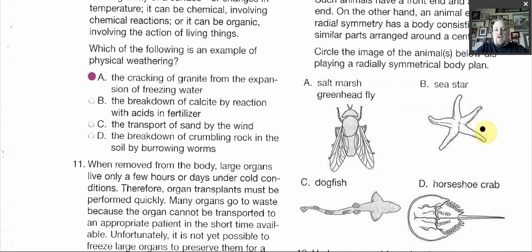So then you have sea stars. You look at this, and it's a radius. So there's your center, then you have the radius around the outside here. If you look, you're seeing point, point, point, point, point. There's no real head on this. And if you cut it in half, each of these would probably look a little different. If you've ever seen a starfish, each little tentacle is a little different. So if you look at this radius, your answer is going to be B. So you would just circle that one right there. It's the only one that's radial. It looks like a wheel.